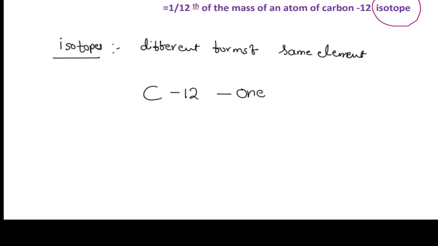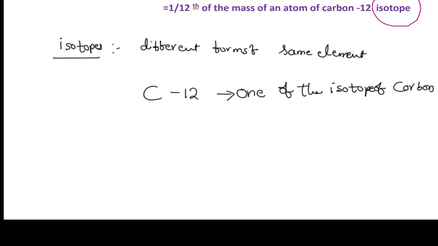Why are we using one of the isotopes? Because there are many isotopes of carbon, and C12 is one of them. Why are we using C12 only? Why not other carbon isotopes?